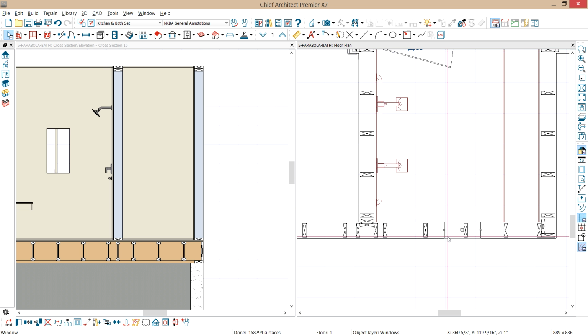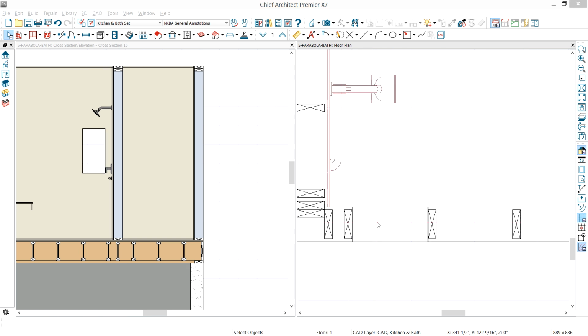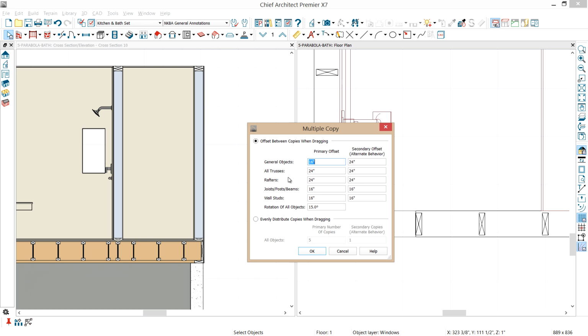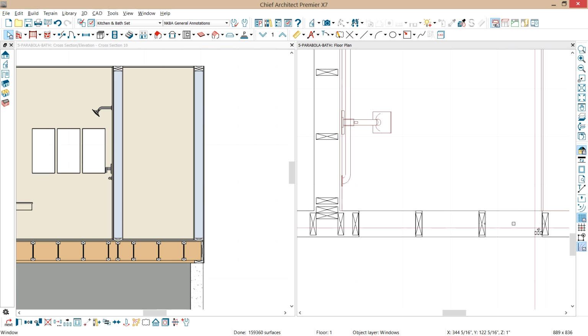So let's go ahead and highlight that window. I'm going to turn on my object snaps again. And let's just slide that over and place. Now I'm going to highlight that window and let's zoom out here a little bit. I want to create 3 copies of that and put it in between the bays of the other framing members. So using the multiple copy tool, let's set that to copy every 16 inches on center. So I'm just going to slide that over and let that slide right into the bay. And now that creates 3 copies inside of there.